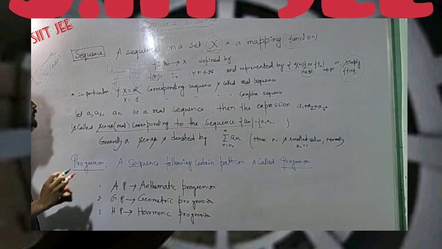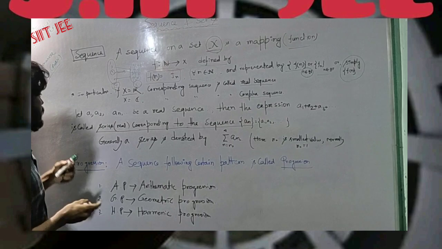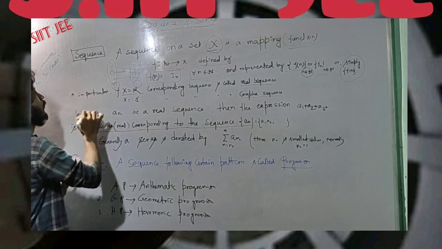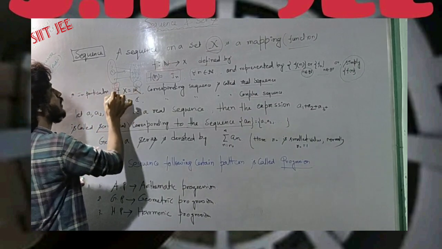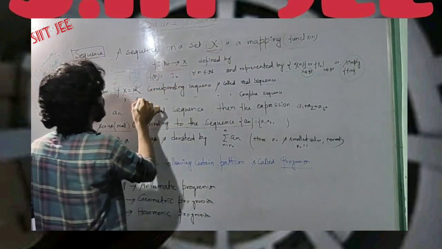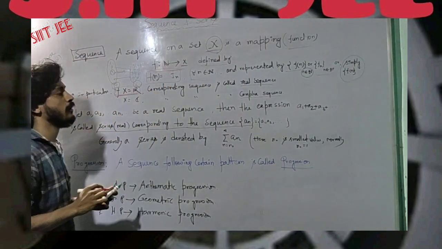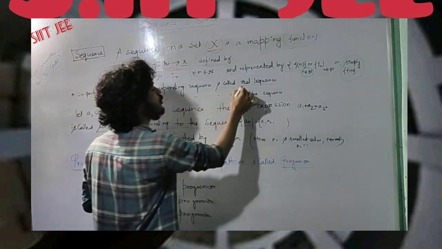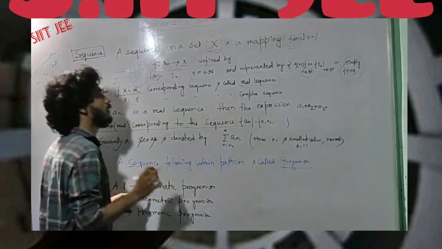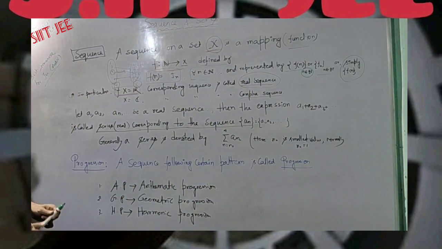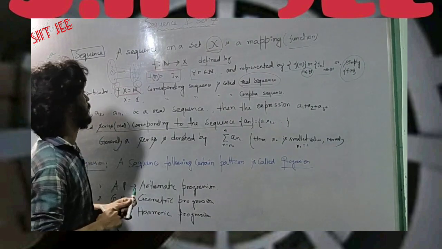In particular, if the codomain set X here is R, the set of real numbers, then the corresponding sequence is said to be a real sequence. So a real sequence is nothing but a sequence where the codomain is the real number set.